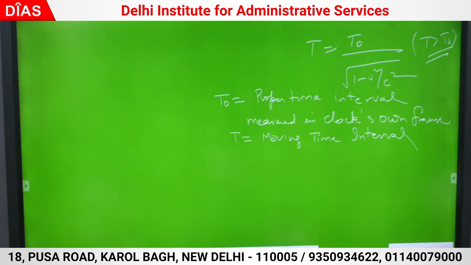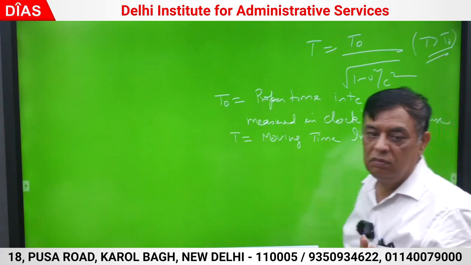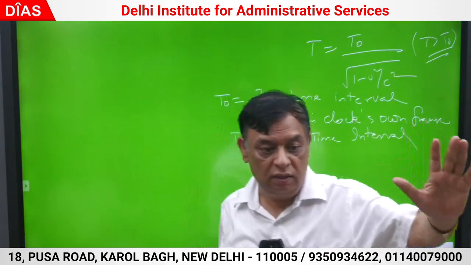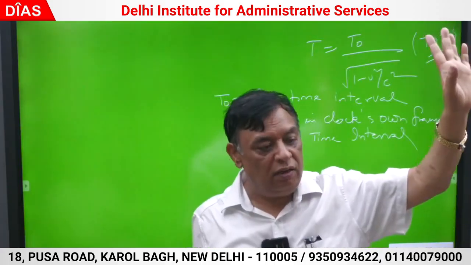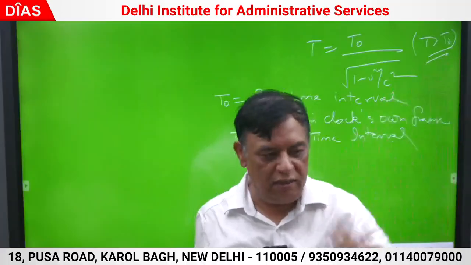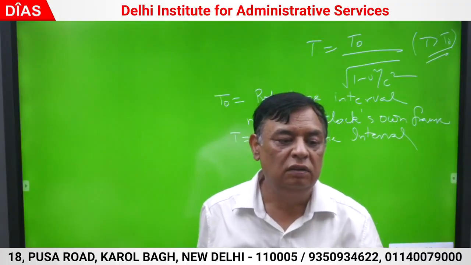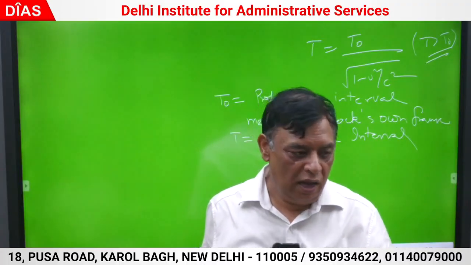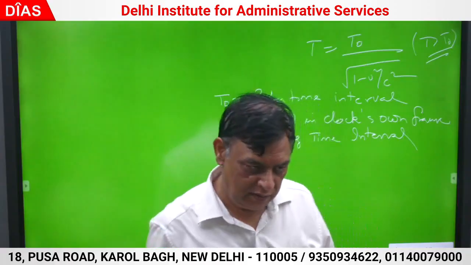First of all, let me elaborate. Some astronaut goes on the space journey and he measured time that he returns after spending 1 year in space. Astronaut returns after spending 1 year. He says that he has returned after spending 1 year. And there is another person on the earth.